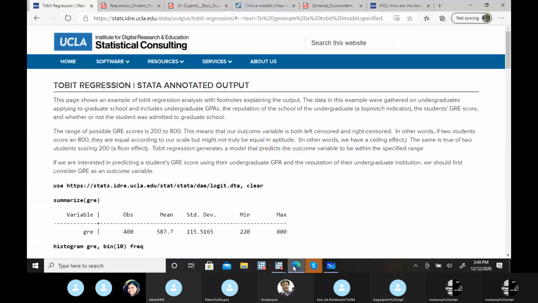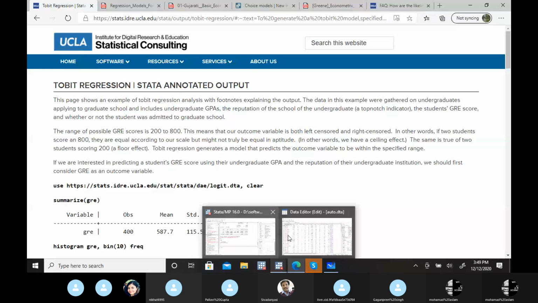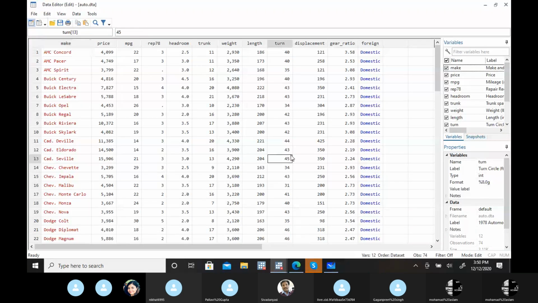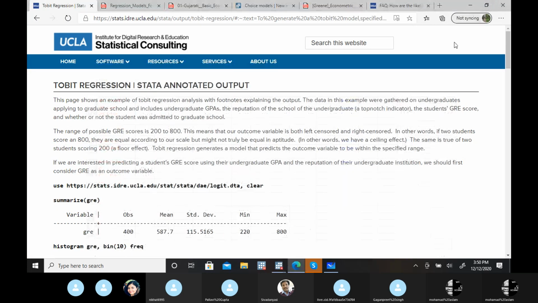Okay, so this is our data set. Let's suppose I want to study the relation between mileage and weight of the car, but only in a specific range.